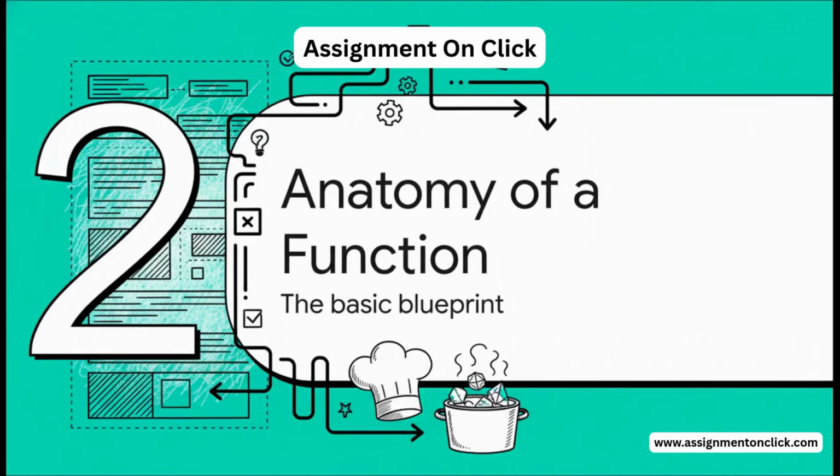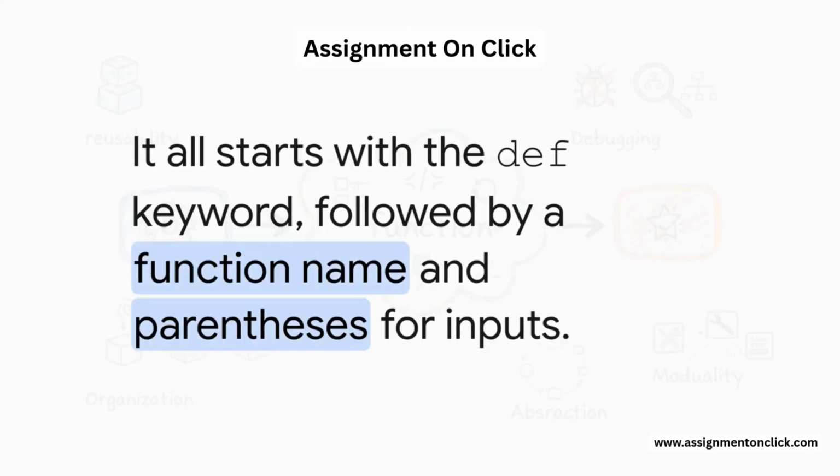Okay, so this all sounds pretty great, right? But how do we actually build one of these things in Python? What does that basic blueprint look like? Well, it's actually way simpler than you might think. It all starts with one little three-letter keyword, def. This is you telling Python, hey, pay attention, I am about to define a new recipe. You follow that up with a name for your function and then a set of parentheses. And those parentheses are key because that's where we're gonna put our inputs.